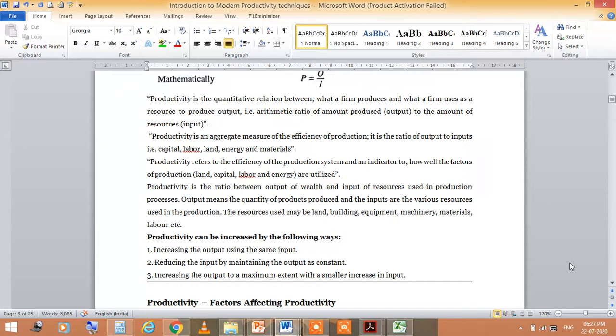Productivity is an aggregate measure of the efficiency of production, and it is the ratio of output to inputs, that is capital, labor, land, energy and materials.